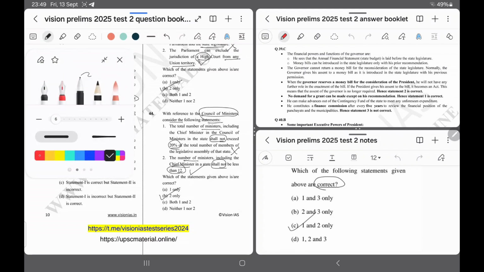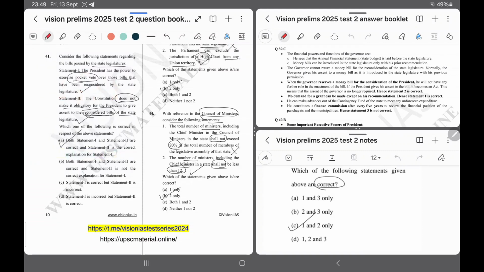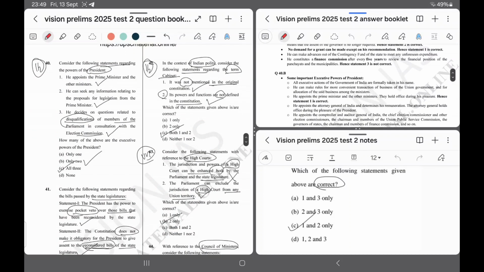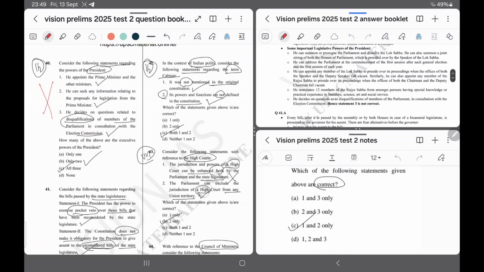Let's match the answer with answer key. Question number 40. Answer is B. I have marked it wrong, because as we know that President decides on questions as to disqualification of member of Parliament in consultation with Election Commission.